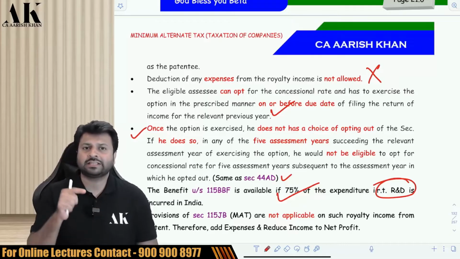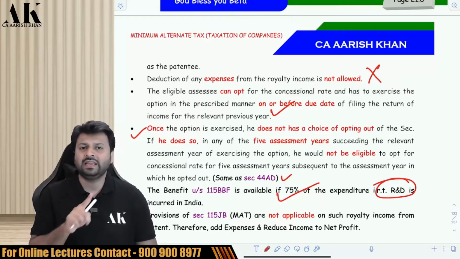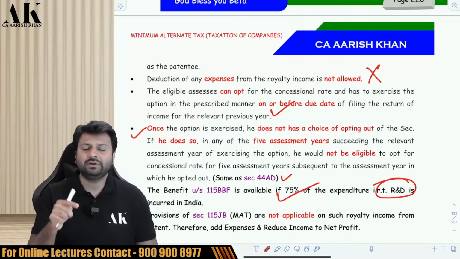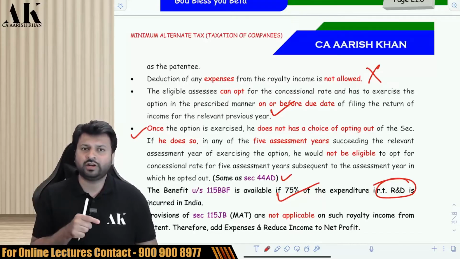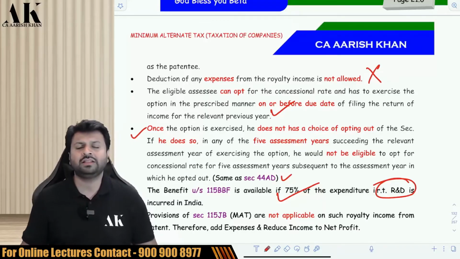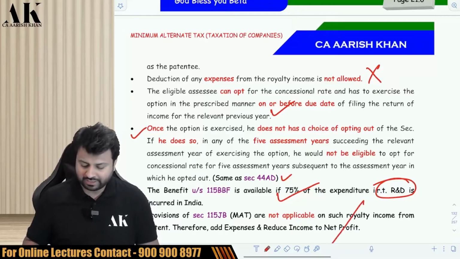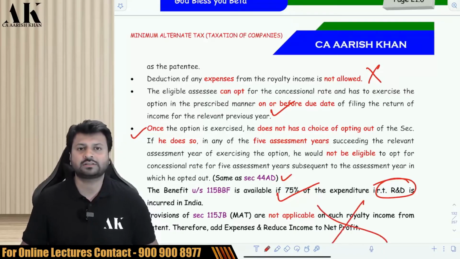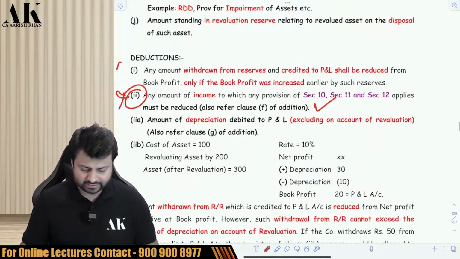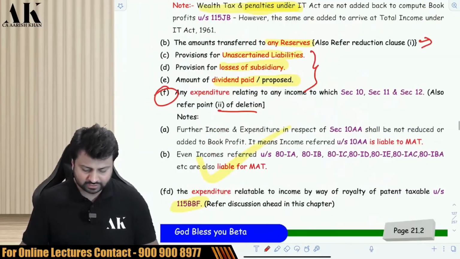It means if there is an expense in relation to 115 BBF royalty, that has to be added back, and if there is an income in relation to 115 BBF royalty, that has to be reduced. You have to nullify the effect of these expenses and these incomes from the book profit, and there will not be any MAT on this income. Check it, please. Okay. Next. Let's go ahead with the next point. What is the next point?